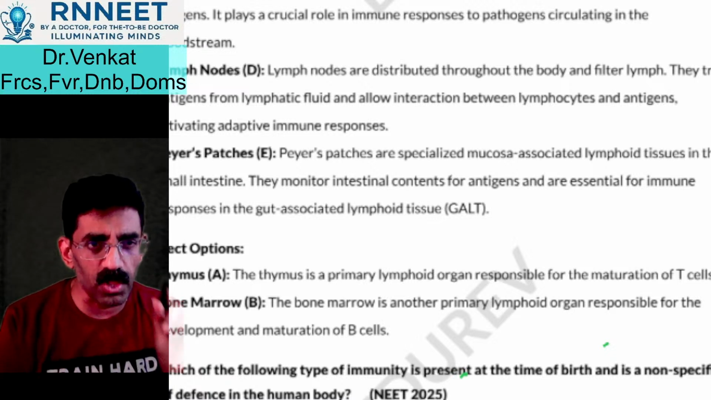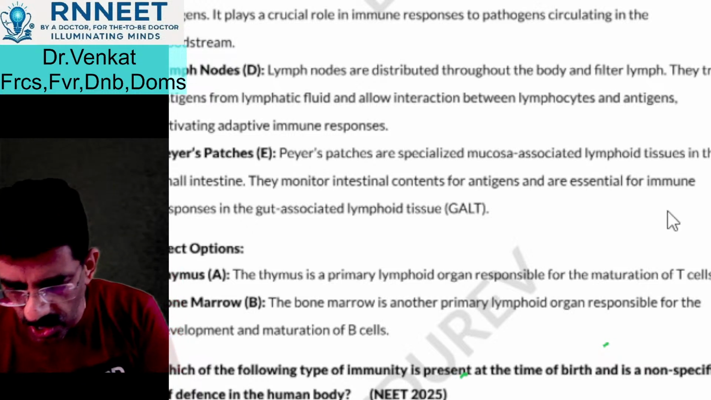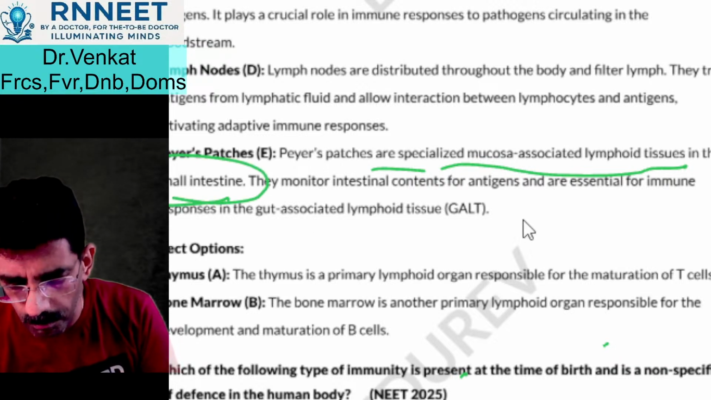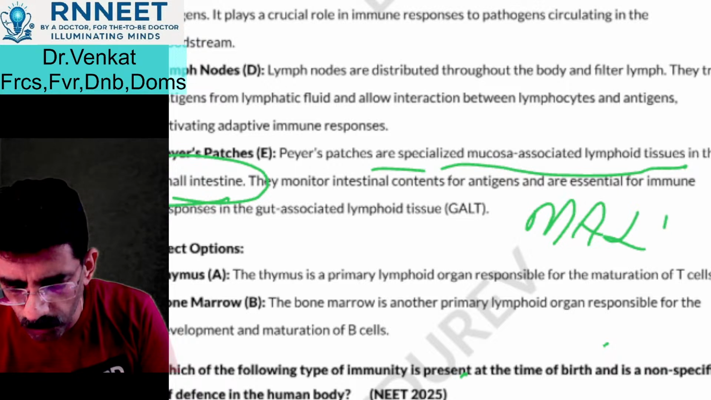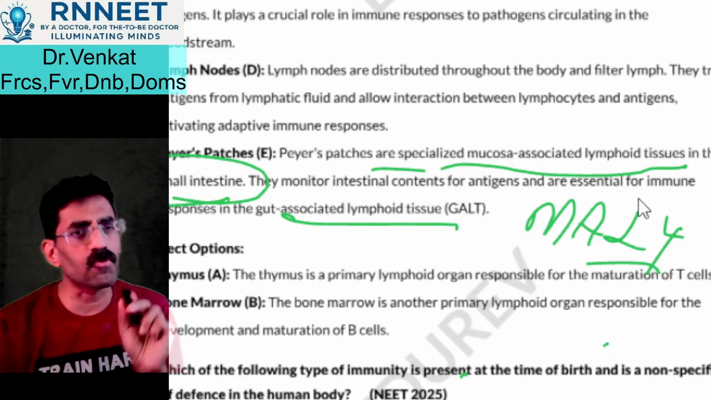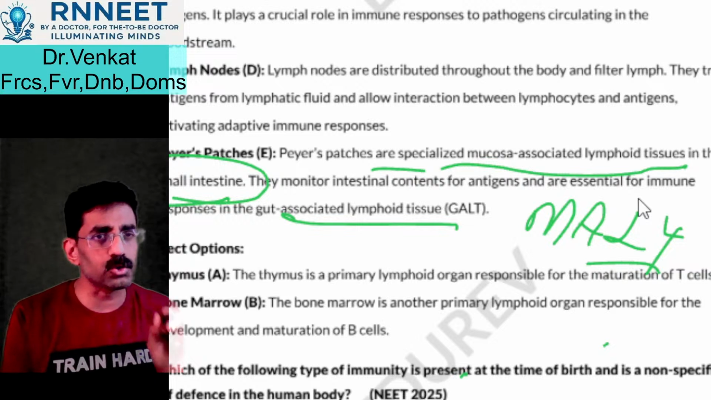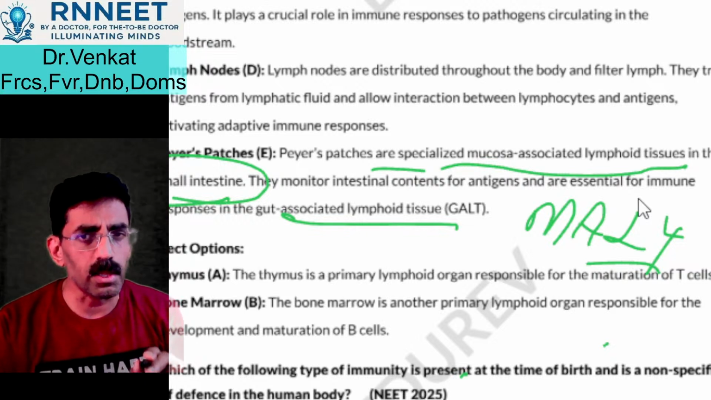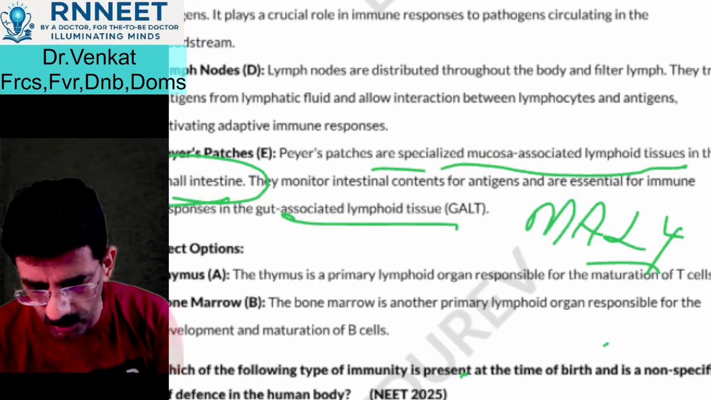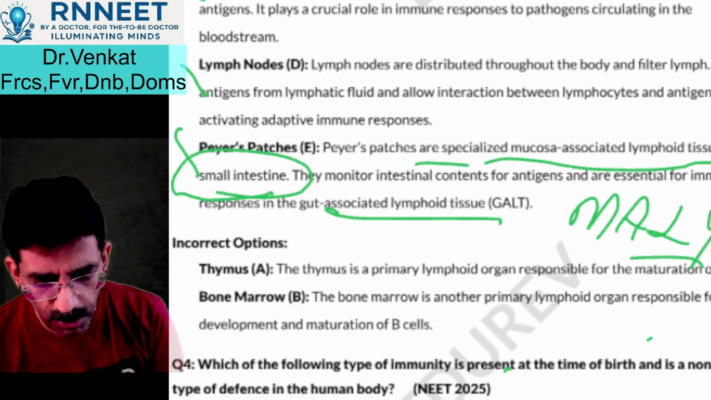They are specialized lymphoid tissue present in the small intestine. And what do you call them? They call them MALT or GALT. Mucosa associated lymphoid tissue, or also GALT, gut associated lymphoid tissue. The maximum amount of lymphoid tissue, which is most abundant in our body, is this GALT or MALT.